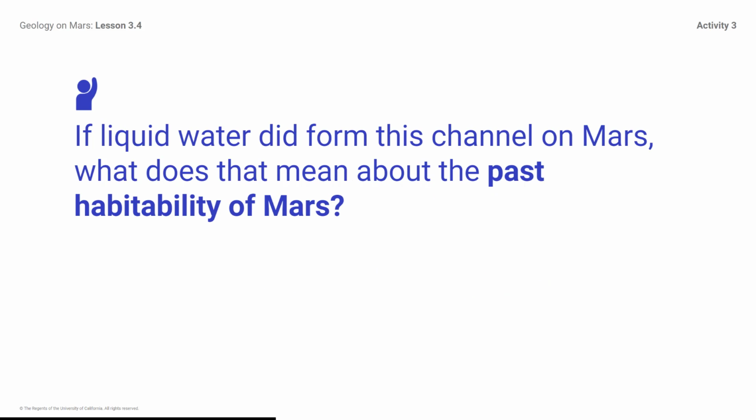If liquid water did form this channel on Mars, what does that mean about past habitability of Mars? You might respond, if there was once liquid water on Mars, that means it could have been habitable, since we know Mars has an energy source, the sun.